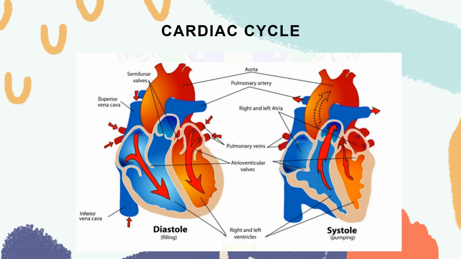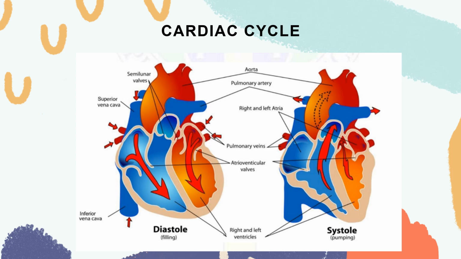So the next topic is your cardiac cycle. Okay, so the heart is a double pump system. The left and right ventricles are surrounded by a large layer of cardiac muscle, which allows the pumping mechanism of the heart to exist, right? And this pumping is known as your cardiac cycle. The cardiac cycle occurs as the heart beats, pumping blood through a system of blood vessels that carries blood to every part of the body.